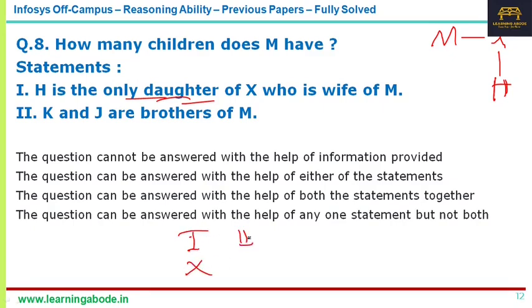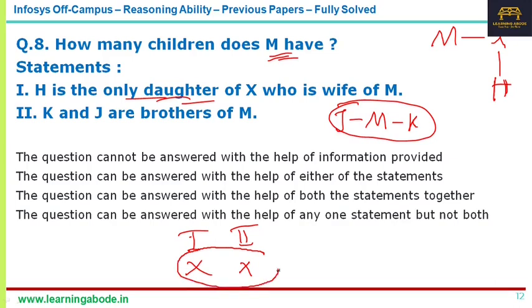Now let's look at statement 2. Now K and J are brothers of M. Now this does not answer how many children M has. It is about siblings. So K and J are siblings. That does not help the answer. So statement 2 alone is not sufficient.